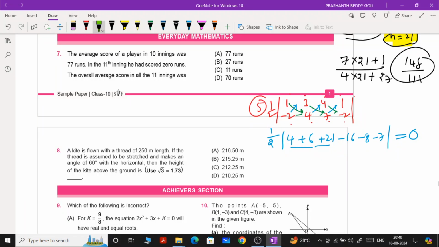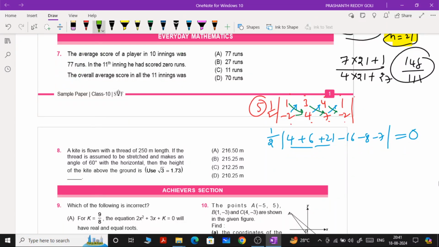Right, now question number 7. The average. Whenever you see the word average in the given question, directly what should come into your mind? Average equals sum of the observations by number of observations. The average score of a player in 10 innings was 77 runs. Average runs, not total runs. The average runs in 10 innings are 77.